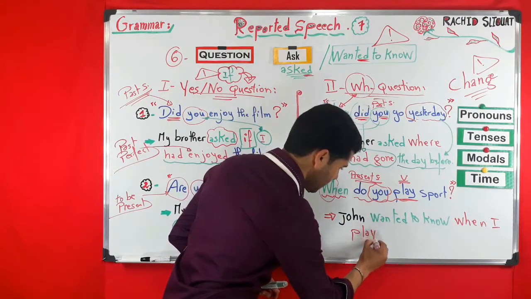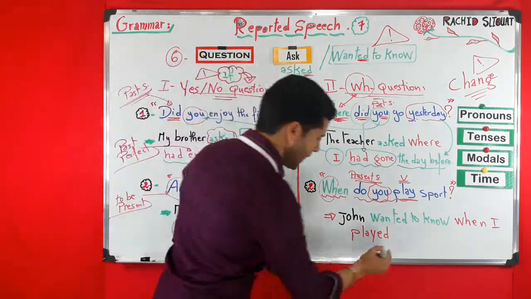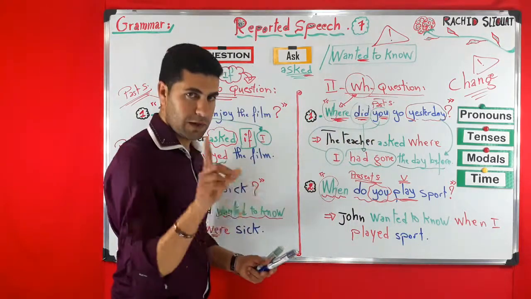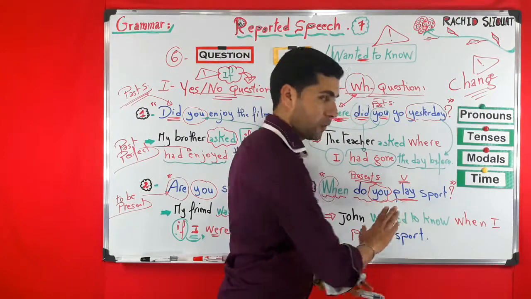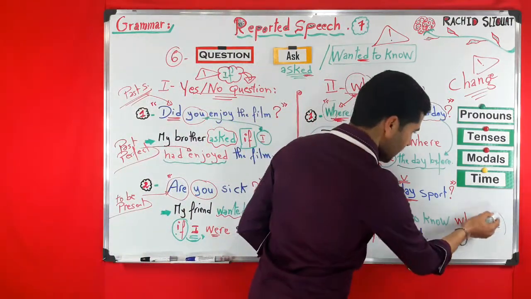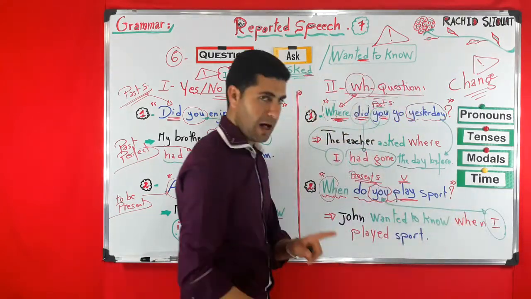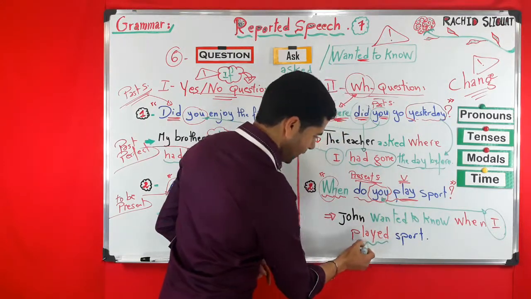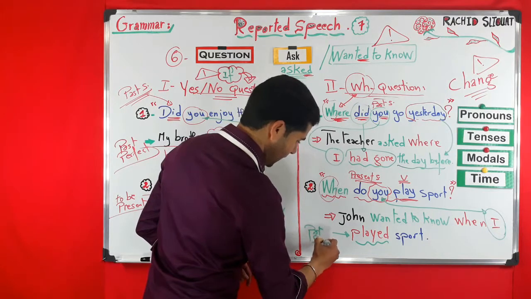When I played sports. As I said, this is no longer a question. Full stop. So here, as you can see, because this is you, it becomes I. And the present simple do play becomes the past simple.